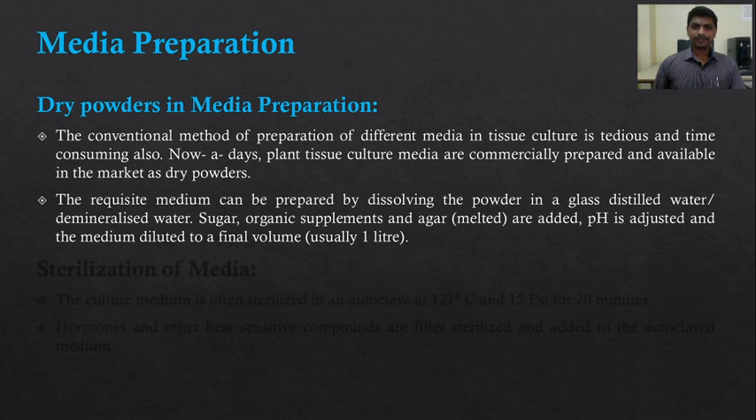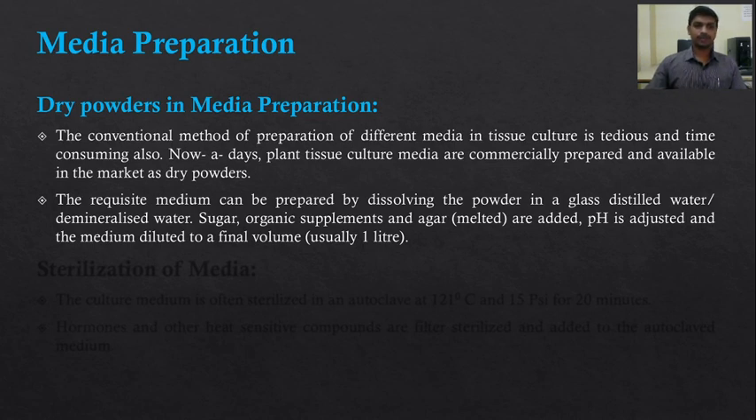Ready-made dry powders are available in the market for the preparation of 1 liter of media. Suppose MS medium can be prepared by dissolving the powder in distilled water. Sugar, organic supplements and agar are added, pH is adjusted, and the medium is diluted to a final volume of usually 1 liter. In this way the MS medium is prepared very easily. So this is all about the media preparation.